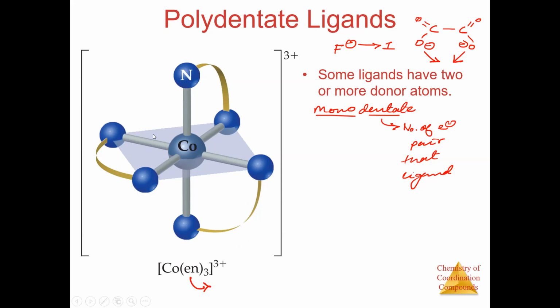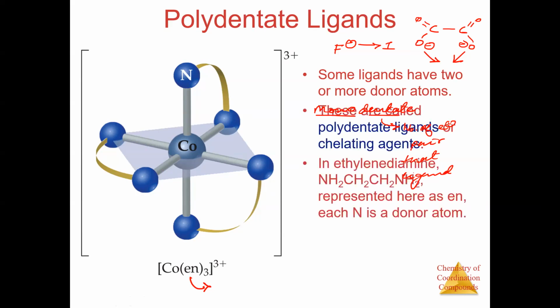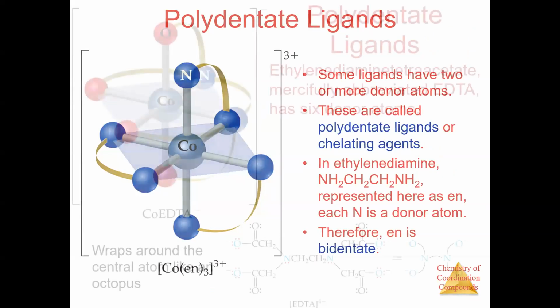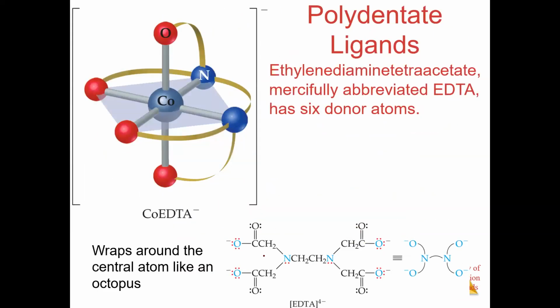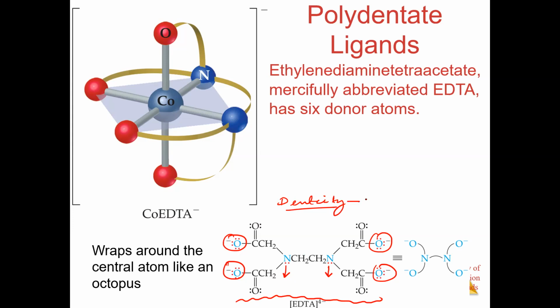En has 2, but if you see EDTA, for example. If you look at this whole molecule of EDTA4 negative, what are the atoms that can donate? The O negatives from here and here can donate. So we have 4, then this lone pair of nitrogen and this lone pair of nitrogen can also donate, right? So we have 6 donations. So this will be known as polydentate. So if they ask what is the denticity of EDTA4 negative, then you will write denticity is 6.